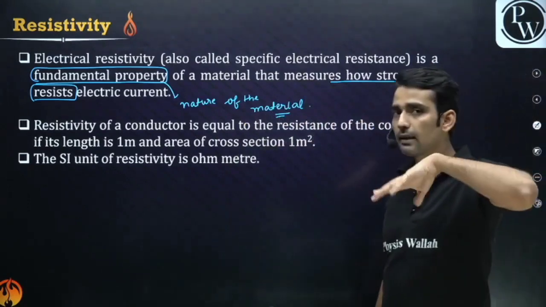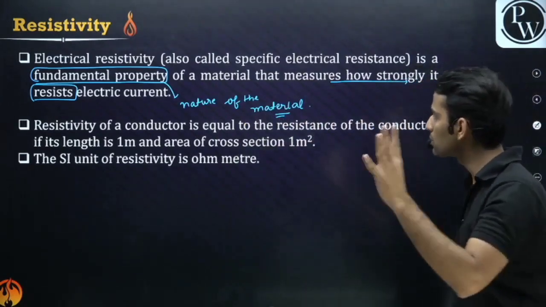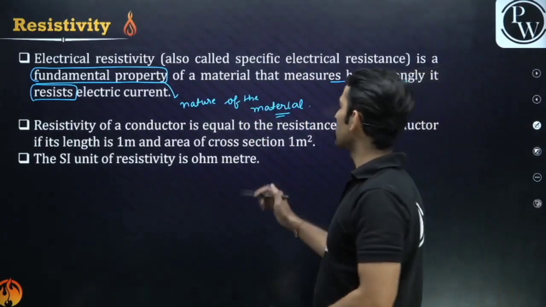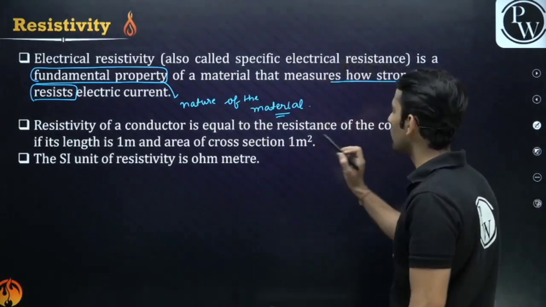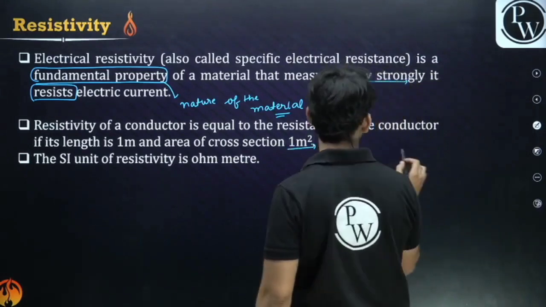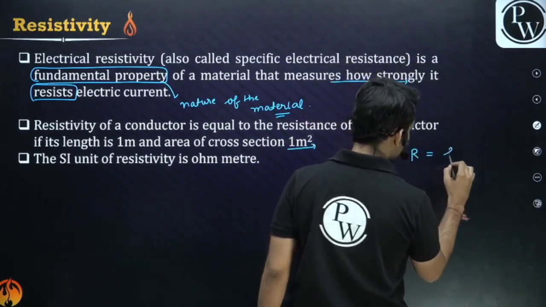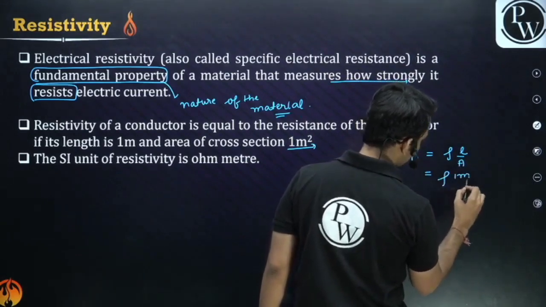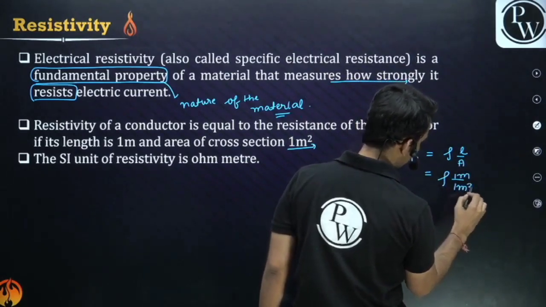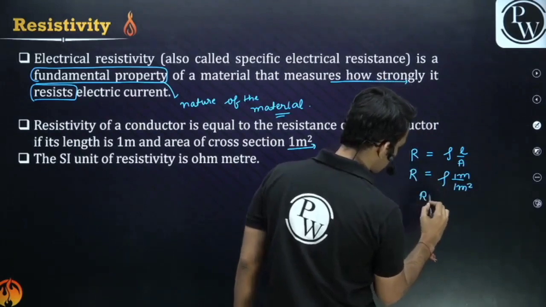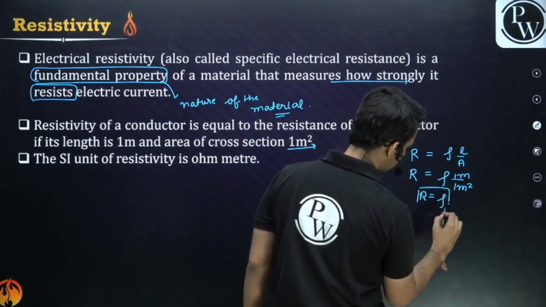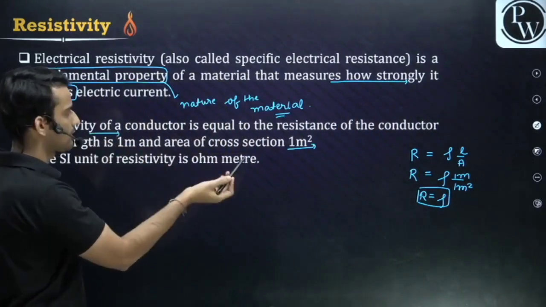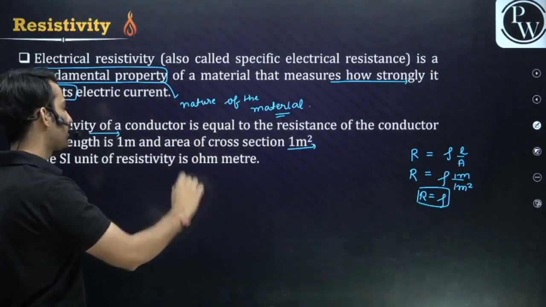So you can measure resistance by using resistivity. Resistivity is equal to the resistance of a conductor of length 1 meter and area 1 meter square. R is nothing but rho L upon A, guys. If length is 1 meter and area is 1 meter square, don't you think resistance will be equal to resistivity? This is what is written here: resistivity of a conductor is the resistance for unit length and unit cross section.